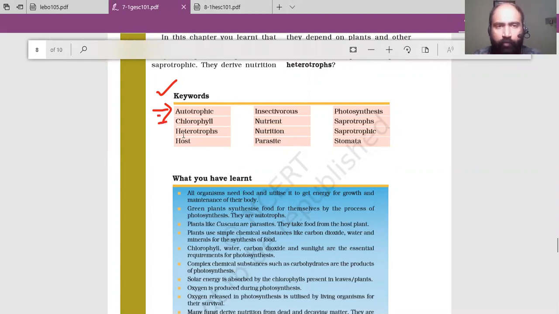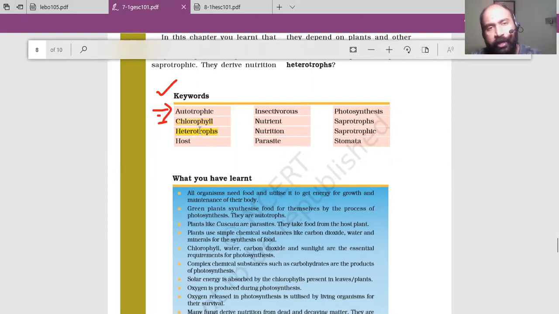Chlorophyll. Now chlorophyll is, wait a second, I will use a highlighter instead of this. Chlorophyll. I think the highlight is not visible much. Chlorophyll is a green color pigment present in green plants as well as algae. What is its purpose? It does photosynthesis. Fine.